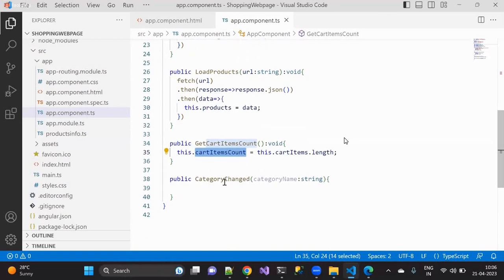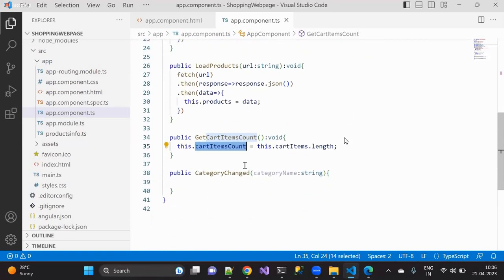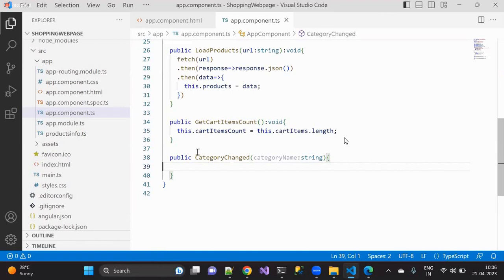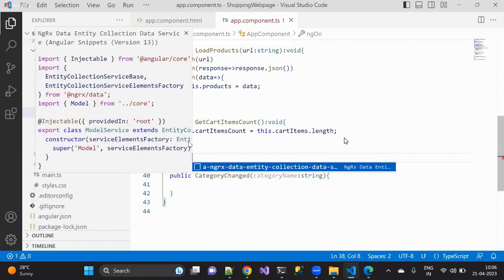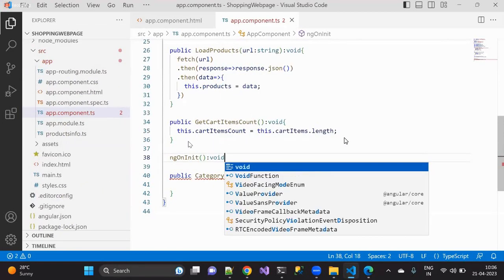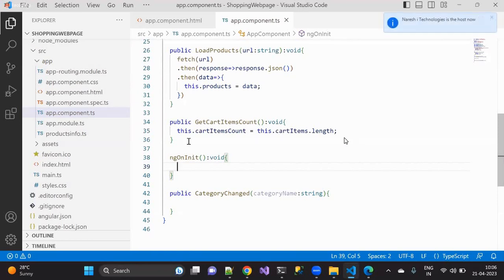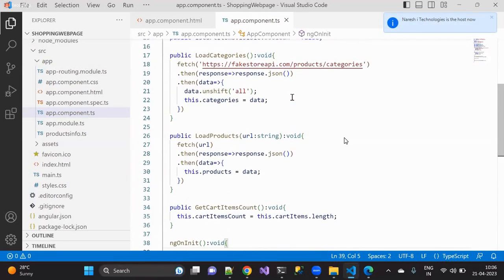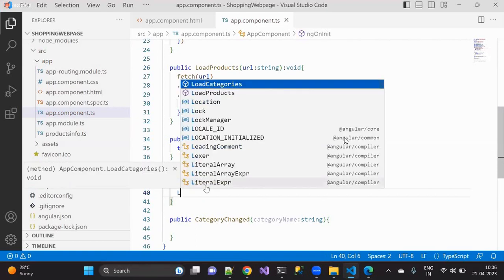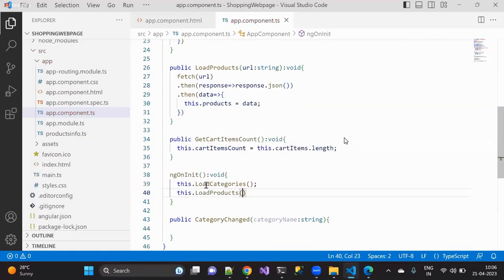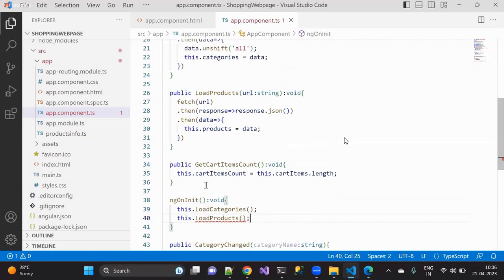That's it. Now, these three I want to load in a single shot. So that is the reason. I used it yesterday only, I told you, we have what? ngOnInit is available, which works whenever you load the component, right? So now here I'm going to call all of them. How can we do that? First one, I'll call loadCategories. Second one is what? loadProducts. If I give it as empty, it gives me an error because this is accepting some URL. Now you can give that particular URL.